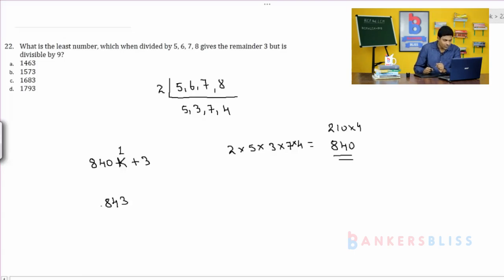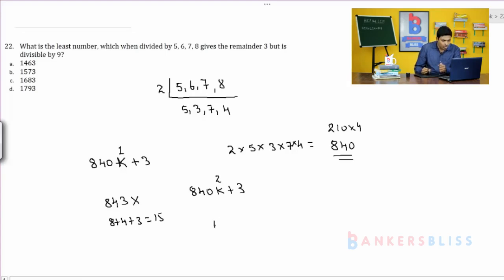You have to check. Apply the test of divisibility for 9. 8 plus 4 is 12, 12 plus 3 is 15, which is not divisible by 9. Therefore 843 is not the answer. Next, 840 into k plus 3. Put 2 here, so 840 into 2.